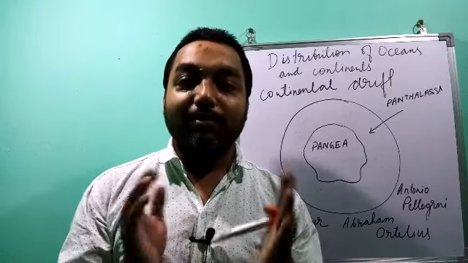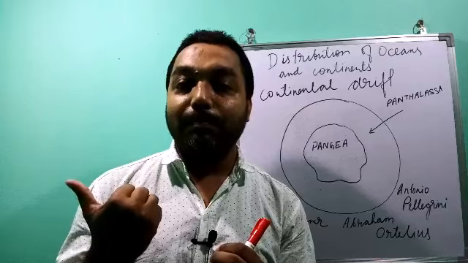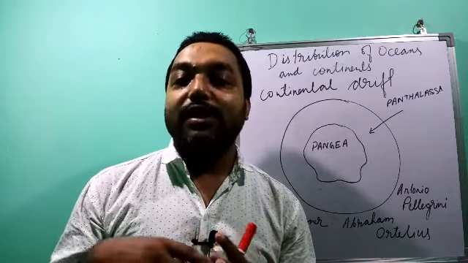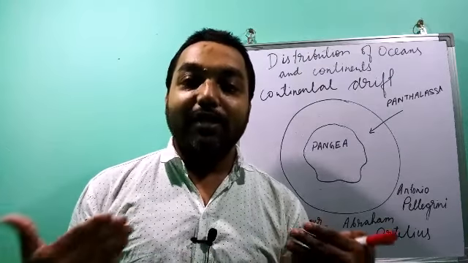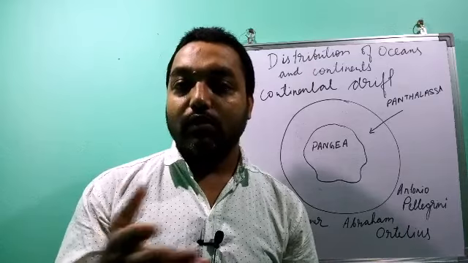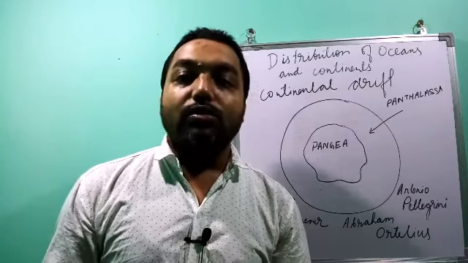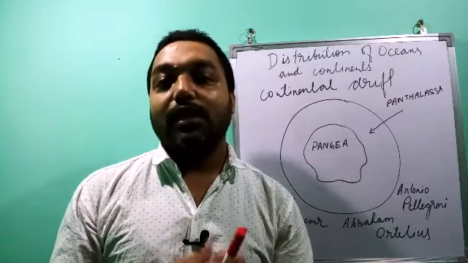If you see the map of the world, you can see the shape of Europe and Africa, and on the other side the shape of North America and South America. If they are put together, they will perfectly fit each other. You can go and see the map. Here also we will discuss it in the later part. If put together, they will perfectly match each other.